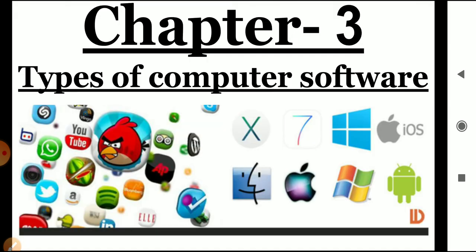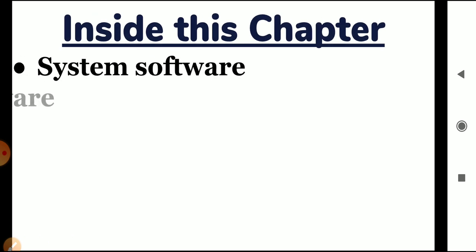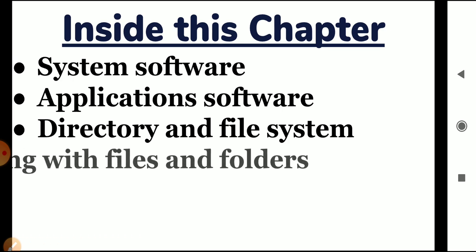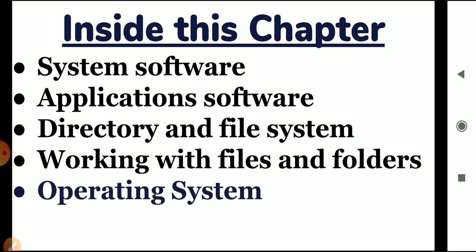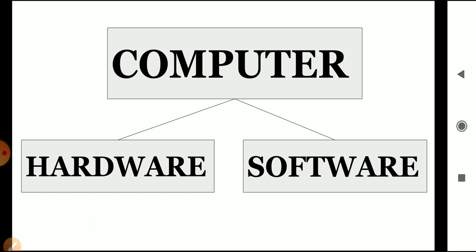So today, children, we will start a new chapter number 3, types of computer software. In this chapter, we will discuss system software, application software, directory and the file system, working with files and folder, operating system, and at last we will discuss how to shut down the computer.